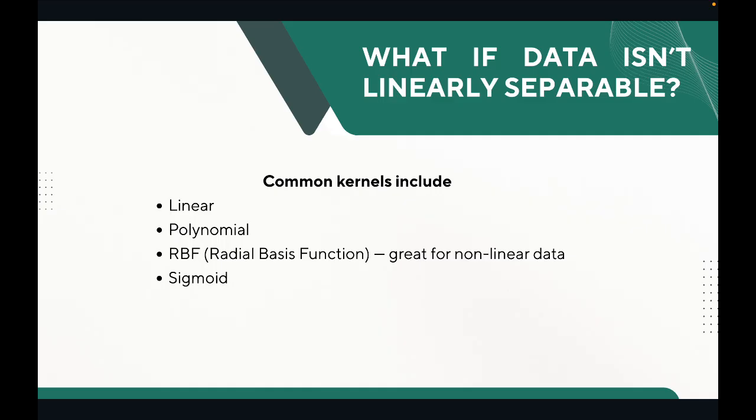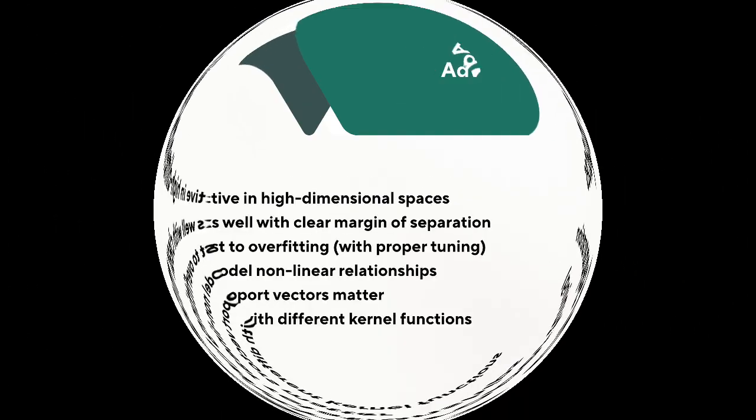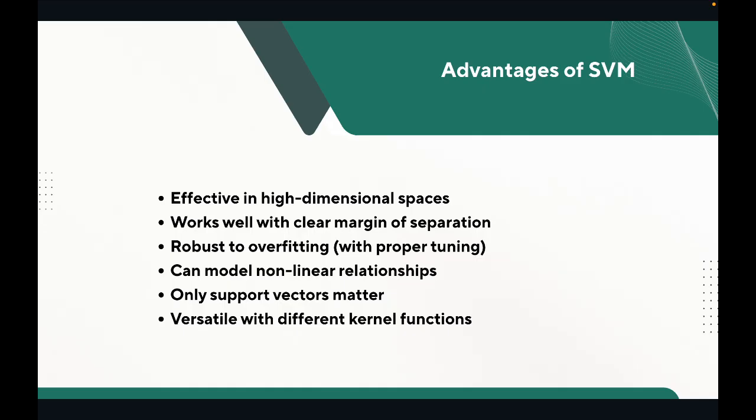Next we'll understand the advantages and disadvantages of SVM. Some advantages: high dimensional power, it excels in datasets with many features, like text or gene data. It makes clear separation, finding the optimal hyperplane when classes are distinct.